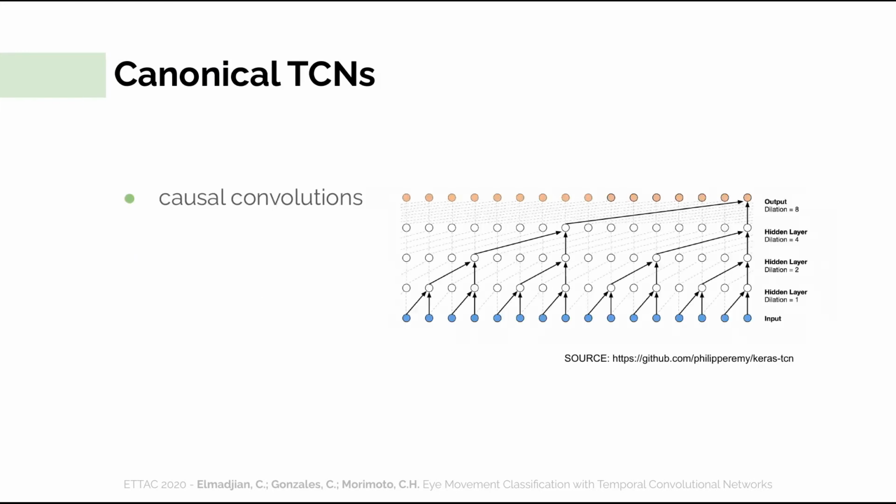TCNs also follow some basic principles. First, they rely on causal convolutions, meaning that there is no information leakage from future states to the past. Second, convolutions are dilated, which means that they care more about integrating knowledge of the widest context possible at a low cost. Third, they use a residual block between input and output, which is a great way of preserving backpropagation stability. And last, they can take sequences of arbitrary length and map them to an output sequence of the same length.